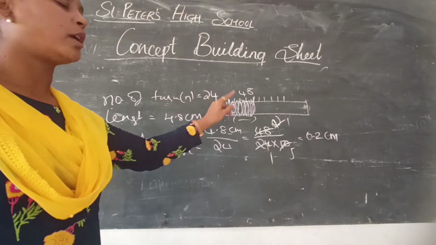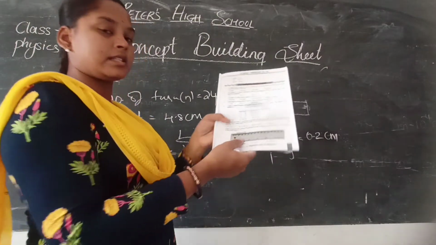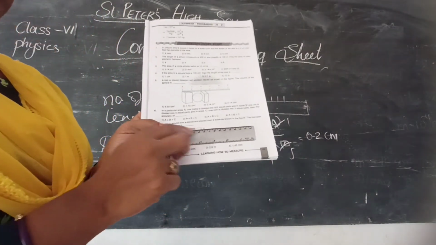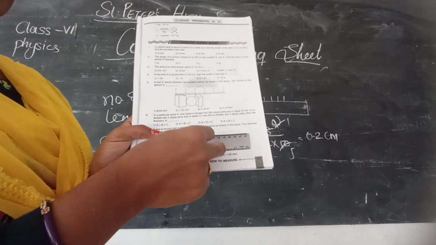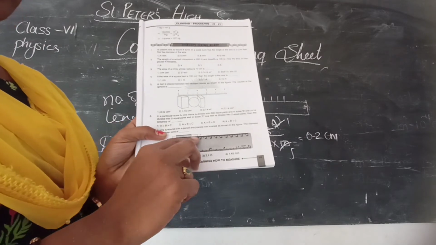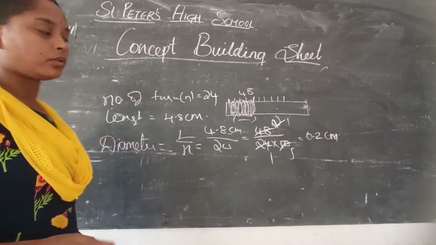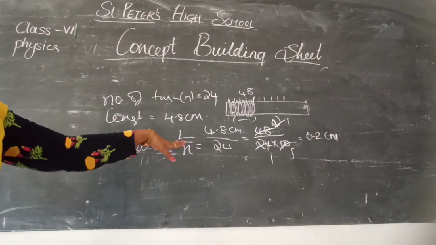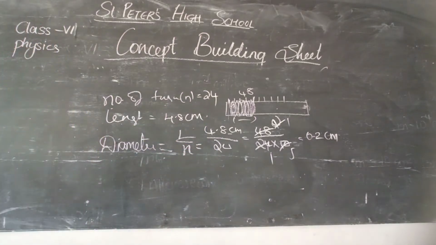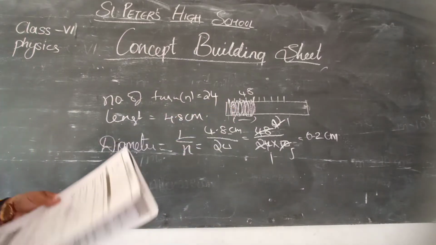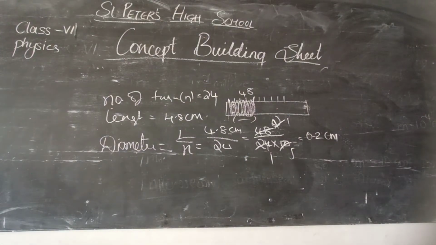Simple here. The number of turns they have rounded, and the length is how much? Here if you can see, this is a pencil. This is the number of turns rounded around the pencil, and the length is from the starting point to the ending point, where the turn has started and where the thread has ended. That distance is 4.8. So here we had a formula: diameter is equal to length by number of turns. The length here is 4.8 centimeters, and 24 turns. So here we get 0.2 centimeters.